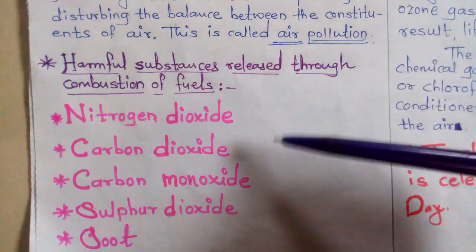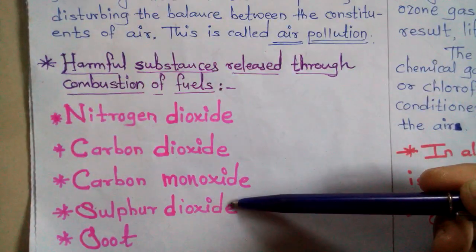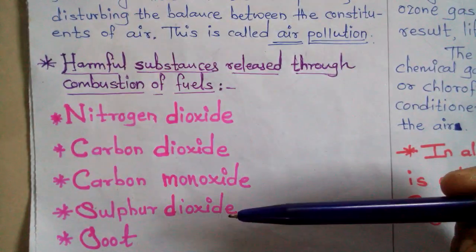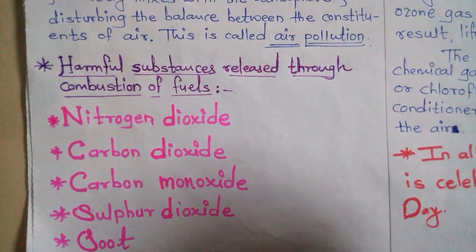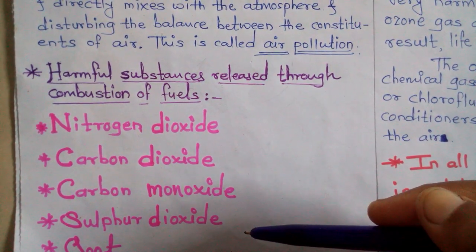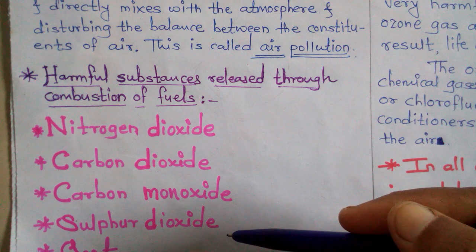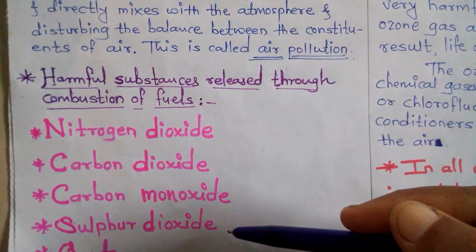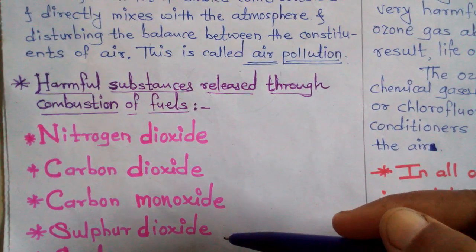Students, all these gases are very harmful to us. Due to them we suffer from lung problems or respiratory diseases.